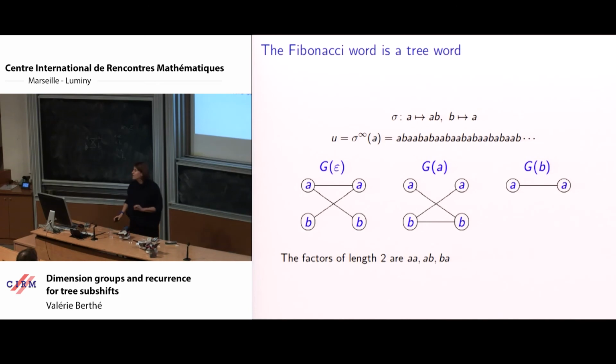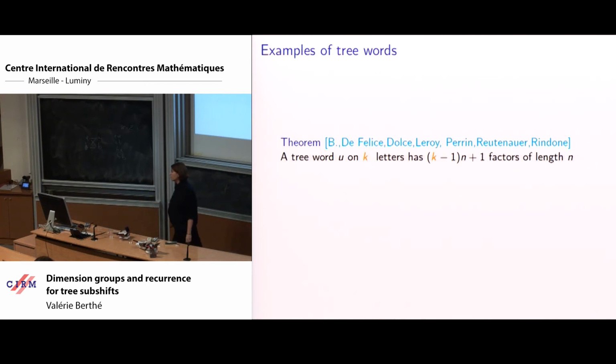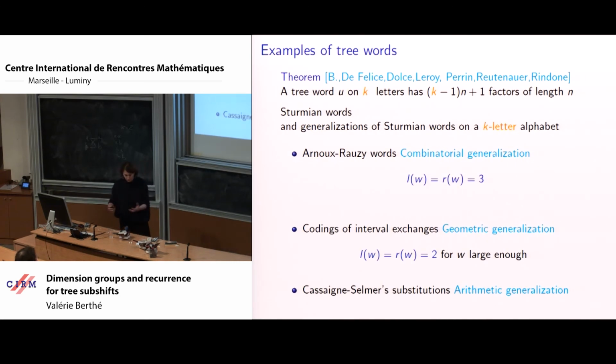These are simple graphs. When I mention rosy graphs, this is not the same graphs, but these graphs govern the evolution of the rosy graphs. And they say a lot about the evolution of rosy graphs. And then these words have linear factor complexity, (d−1)n+1 factors of length n. It's very simple. It's not difficult to prove it via this property of extension of factors.